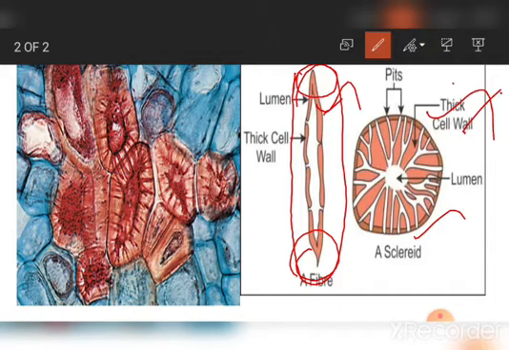Pits are prominent and seen along the walls. The lumen is filled with wall material. Lumen means the hollow space, and that hollow space is filled with wall material. Scleroids are also common in fruits and seeds. You may see the scleroids under the microscope.